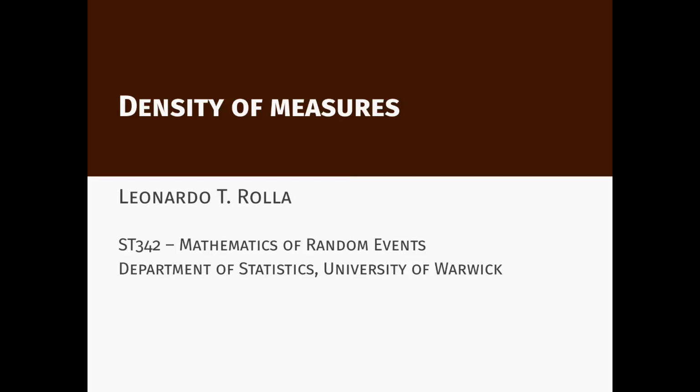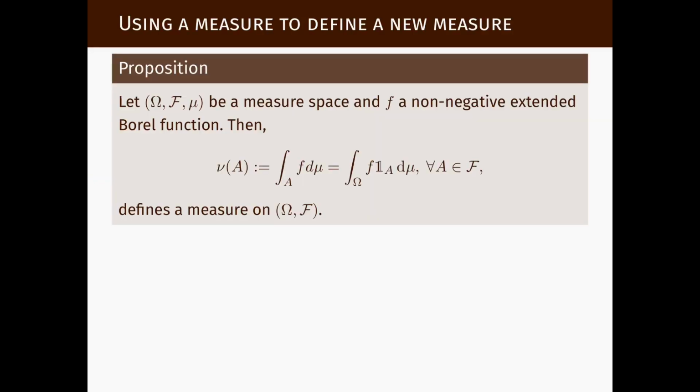We're starting a new unit in this module, and we'll talk about density of measures. It's good to keep in mind that measures having density with respect to another measure is the exception, not the rule, but nevertheless, we'll see that exception coming up many times. So to start, we're going to define a new measure nu from a measure mu.